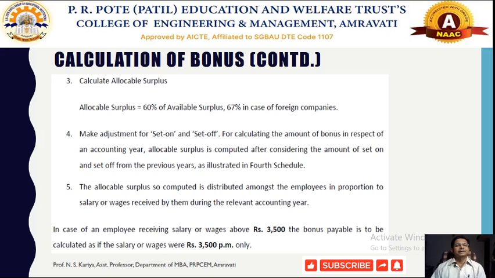Then we have to calculate the set on and set off values using the fourth schedule, and finally whatever the allocable surplus is, 60% of the available surplus in the case of Indian companies or 67% in the case of foreign companies, that should be distributed among all the employees as bonus. In this way the employer will distribute this bonus to the employees.